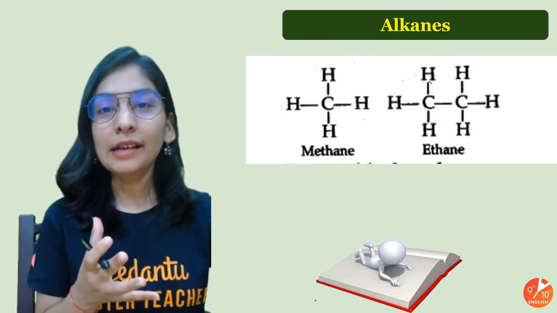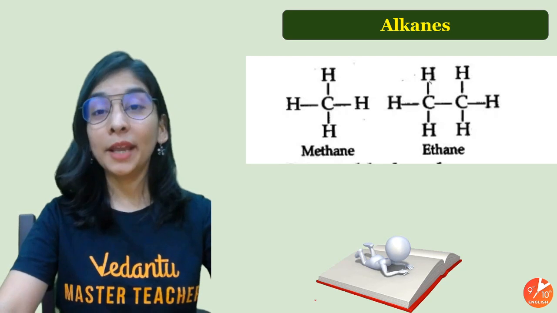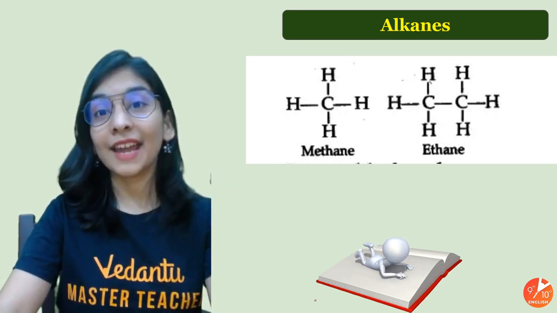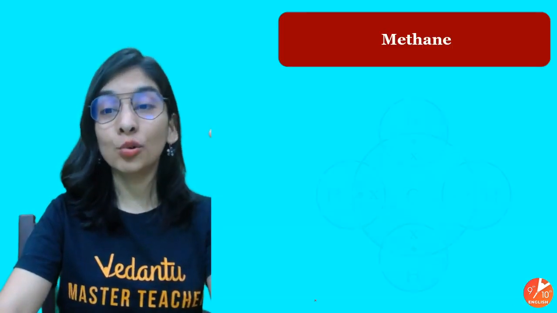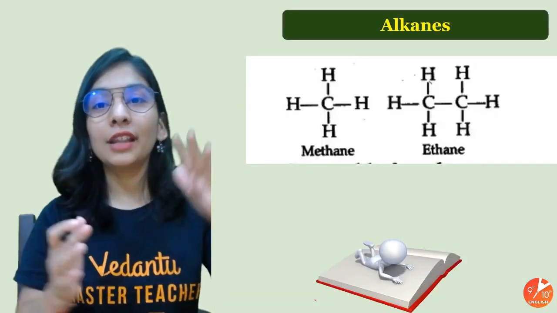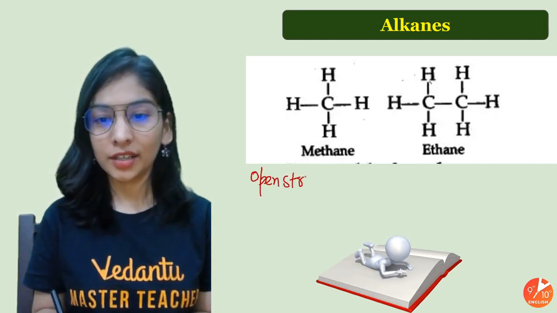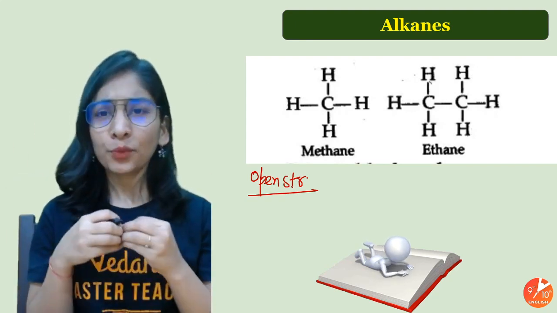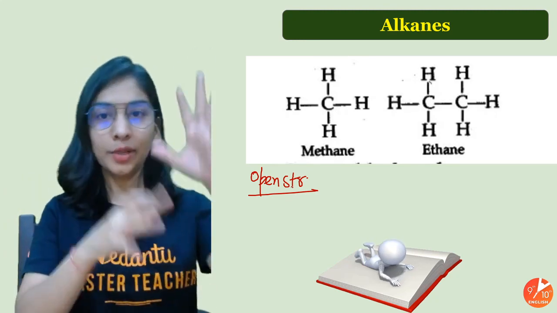And now we learn how to write the structure of alkanes in the possible ways. Like if someone tells you to write their electron dot structure, write their open structure, and write their condensed formula, you must know that. So first of all, we'll talk about the open structure formula. It's a big word, but nothing like that. Open structure, the name is giving you the answer. You will represent all the bonding of carbon and hydrogen.